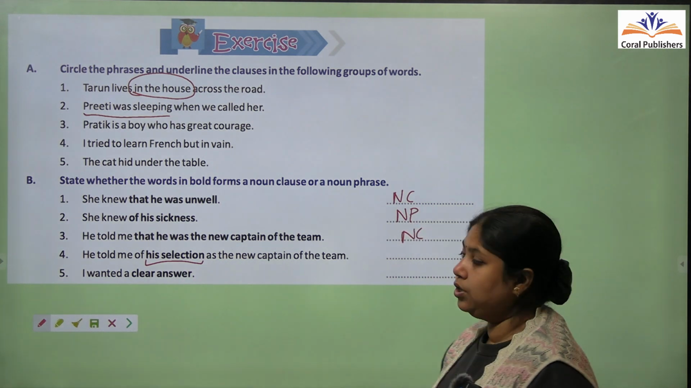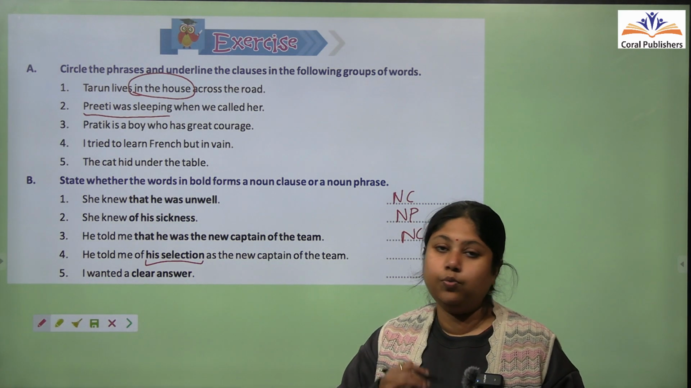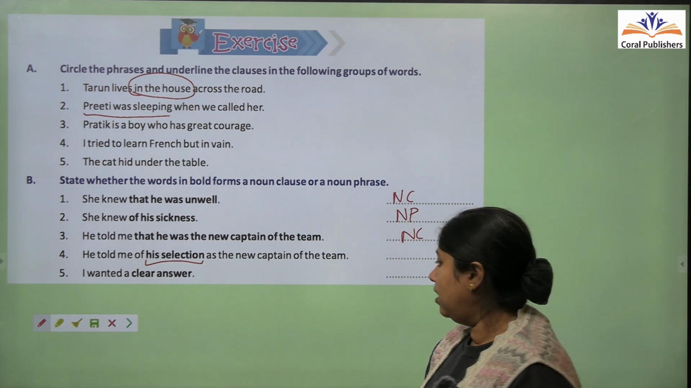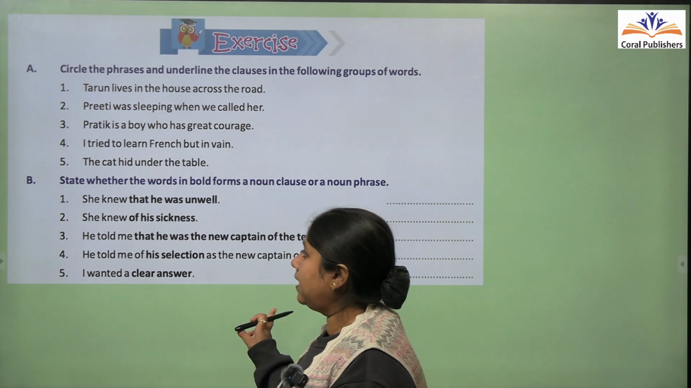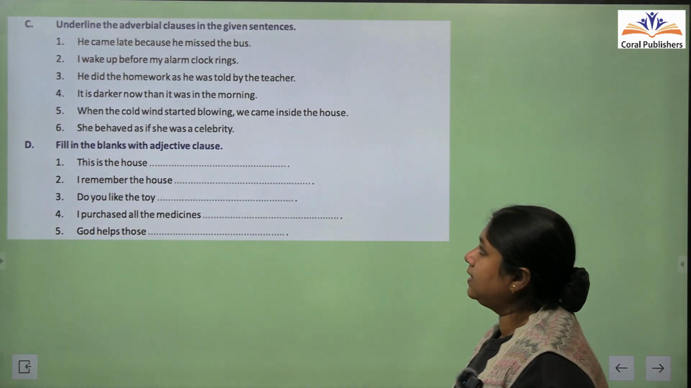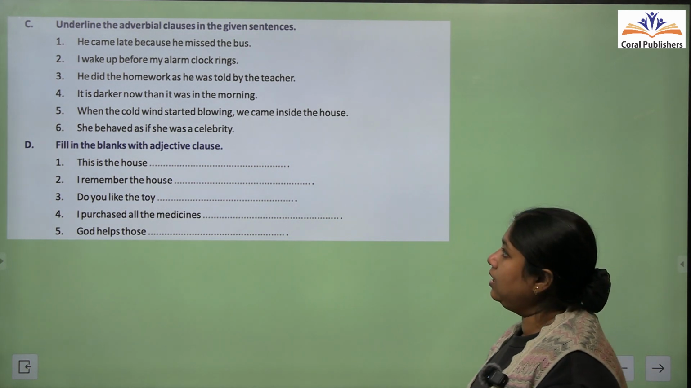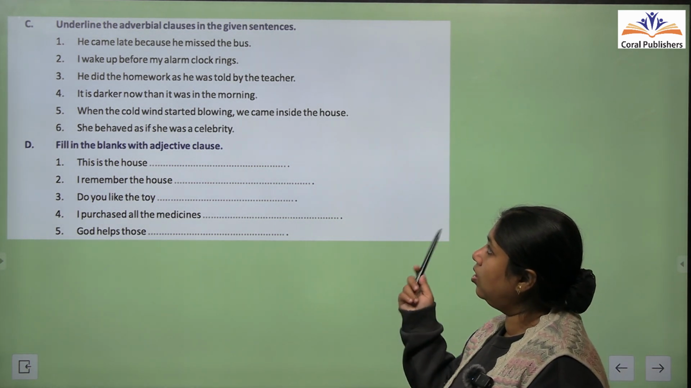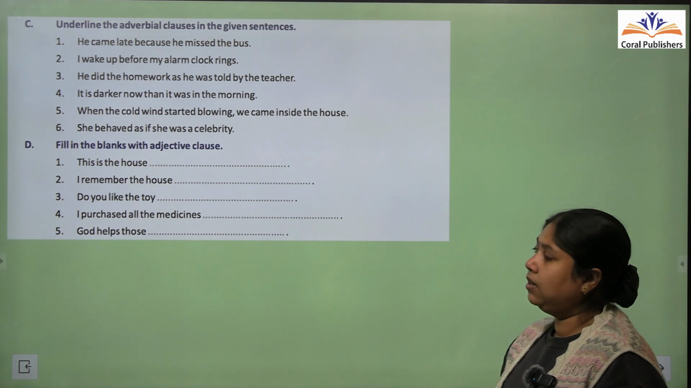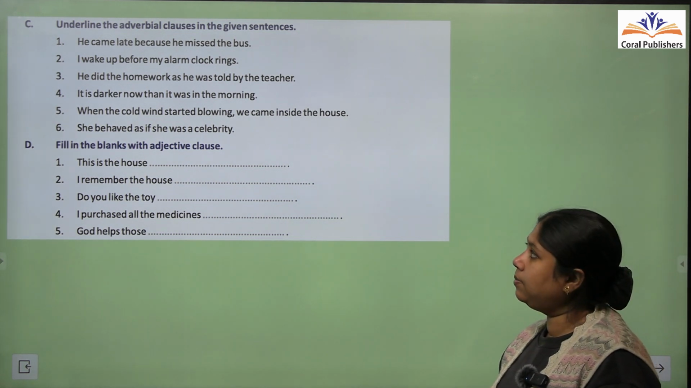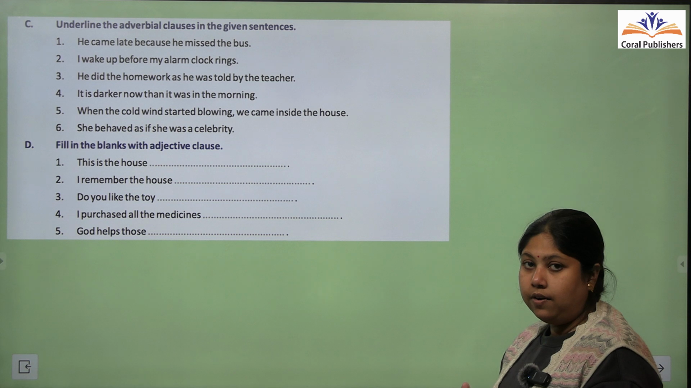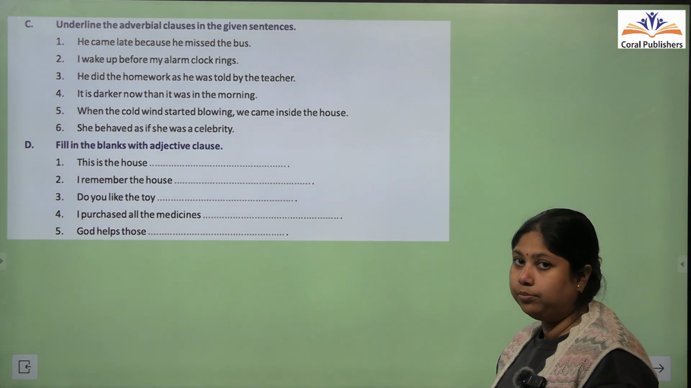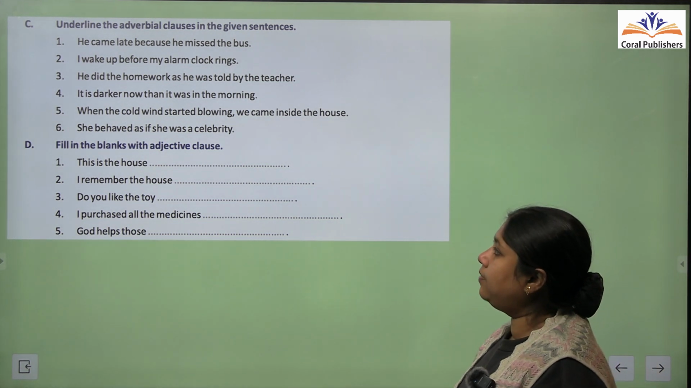First 3 I have done for you. The remaining 2 I have discussed. You will do them on your own. Now let's move further to the next exercise. Let's come to exercise number C. We need to underline the adverbial clauses in the given sentence. Okay. Now adverbial clauses means where it works as an adverb. All right. So let's find out first.